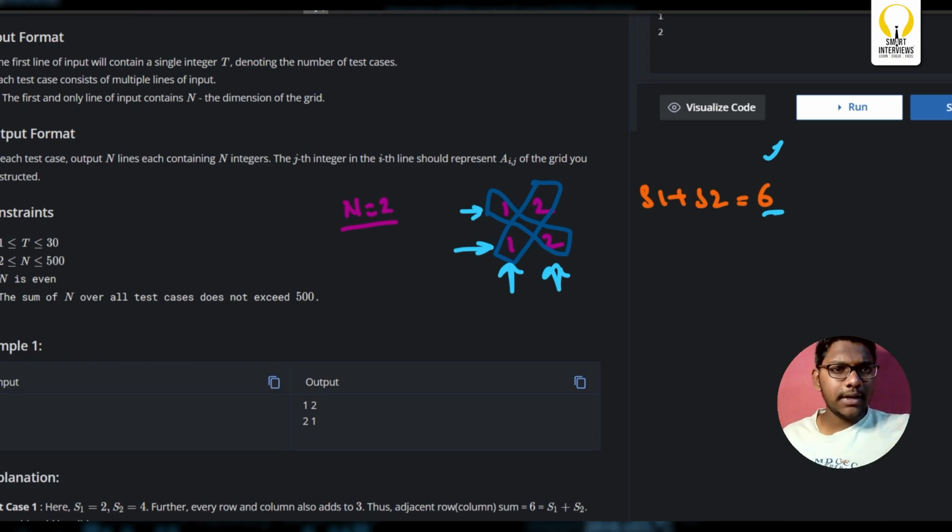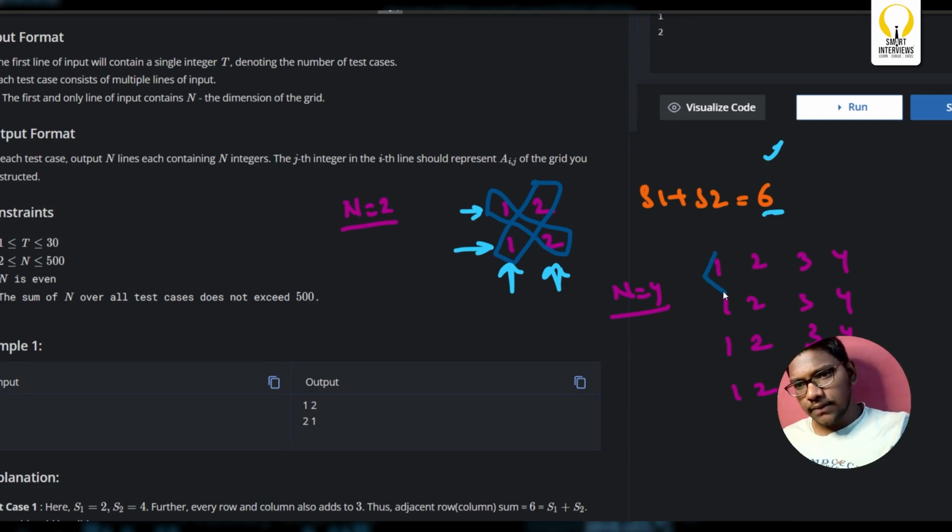Now we'll write the same for n equal to 4. What is the matrix now? 1 2 3 4, 1 2 3 4, 1 2 3 4, and 1 2 3 4. Now what is S1?